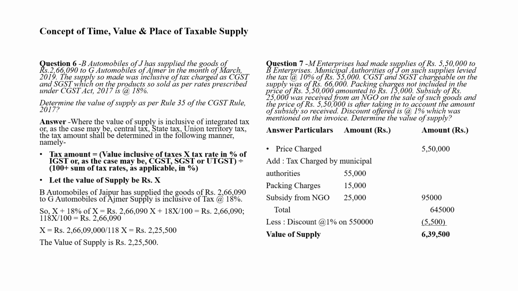So the value of supply is rupees 2,25,500. Very simple question. You can solve it on your own.